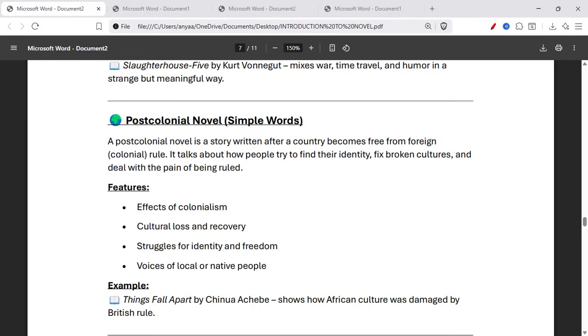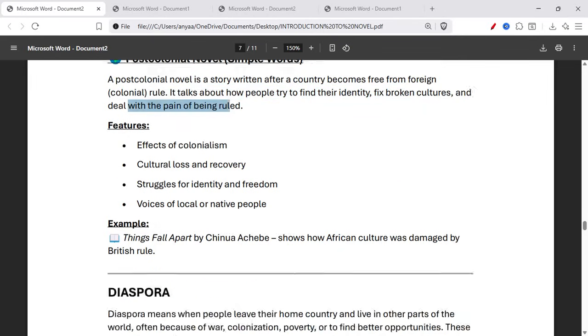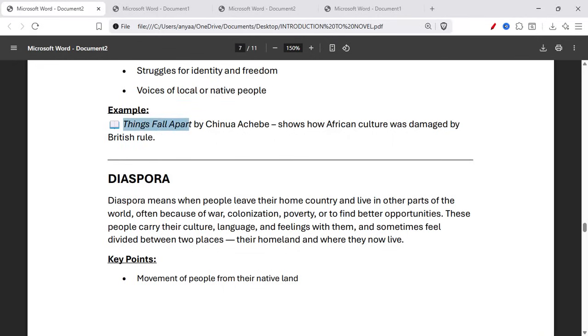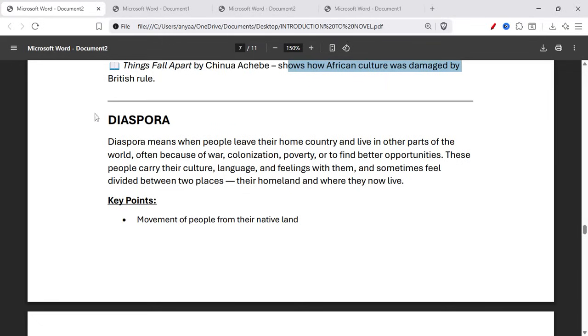Post-colonial novel. A post-colonial novel is a story written after a country becomes free from foreign colonial rule. It talks about how people try to find their identity, fix broken culture, and deal with the pain of being ruled. Features are effects of colonialism, cultural loss and recovery, struggle for identity and freedom, voices of local and native people. For example, Things Fall Apart by Chinua Achebe shows how African culture was damaged by British rule.